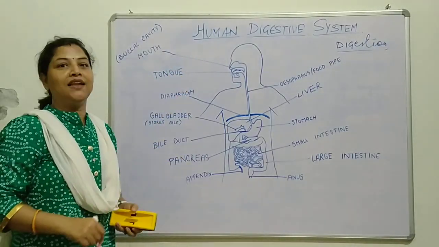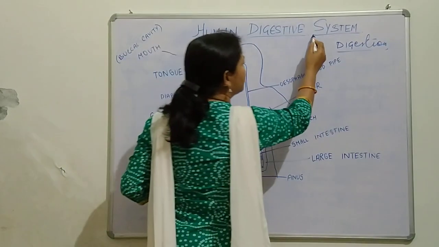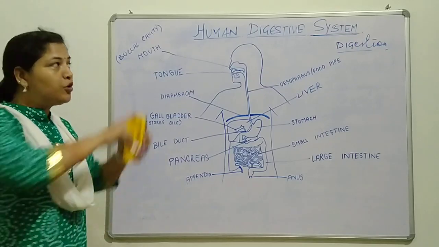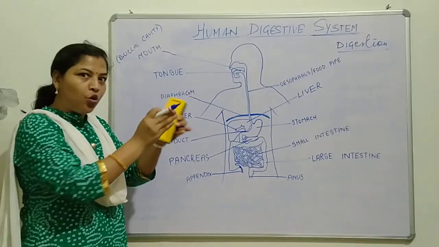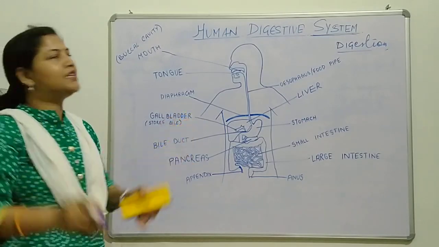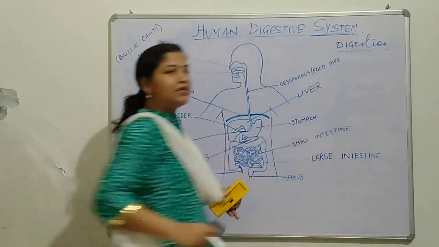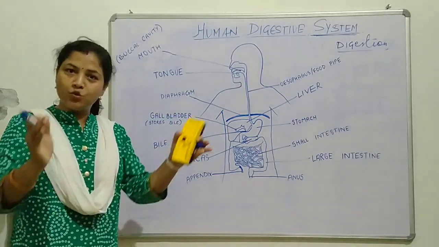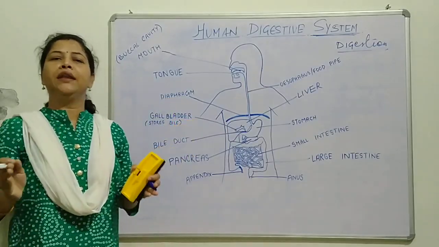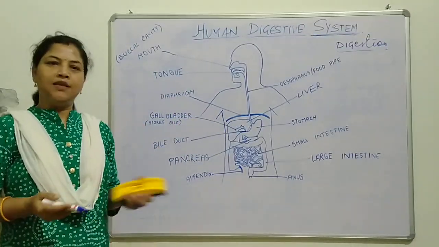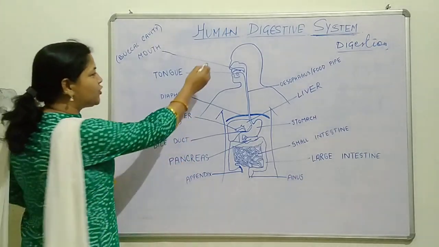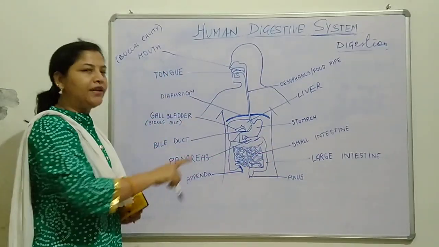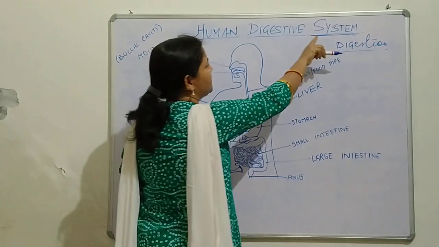Now, we need to know what this human digestive system means. When a group of organs work together in a coordinated manner, this is known as a system. System means what? When more than one organ, not only body organs, when more than one organ works together in a well coordinated manner, then this is known as a system. Same here in the digestive system. There are so many organs, and they all function together in a well coordinated manner. So it is known as the human digestive system.